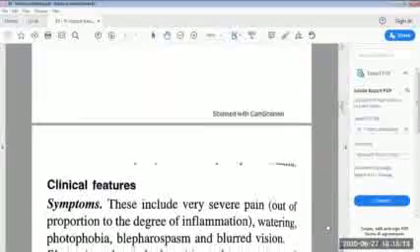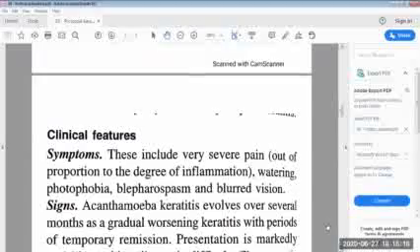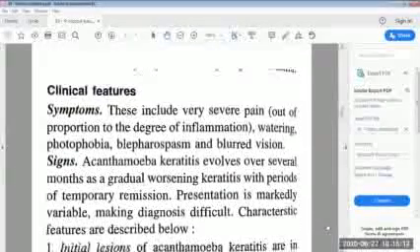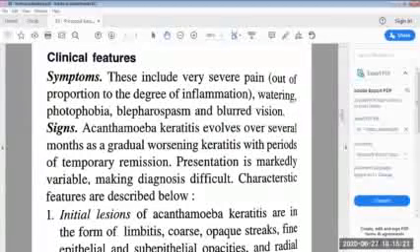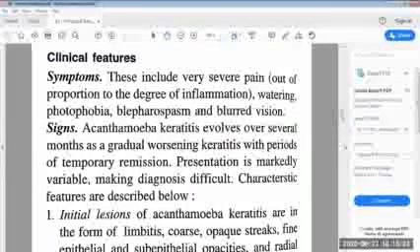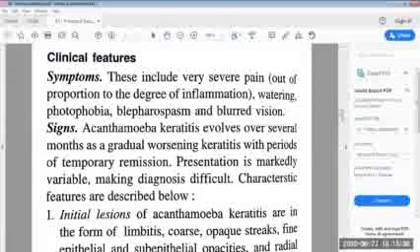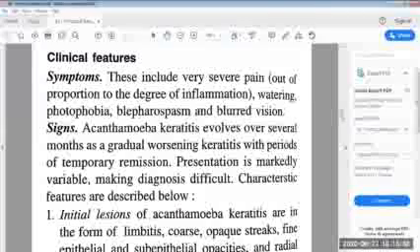Then there are the clinical features of Acanthamoeba keratitis. The symptoms include very severe pain, out of proportion to the degree of inflammation, watering, photophobia, blepharospasm, and blurred vision.